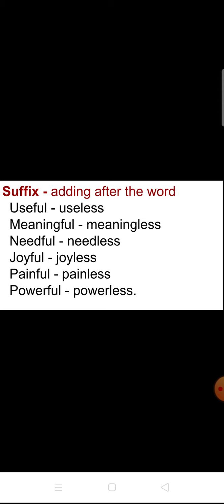What's the opposite word for useful? Useless. It's not very useful, it's useless. So meaningful, meaningless. Needful, needless. You have to study this. Joyful, joyless. It's not very painful, it's painless. Powerful, powerless. Okay, students, do you understand?